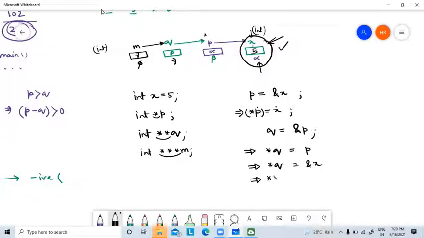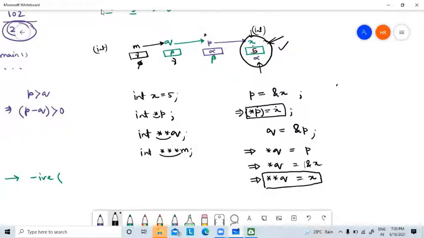So it becomes star q equal to star of ampersand x. So it becomes x. See, if I want to access x using q, then I need to apply star q to access x. If I want to access x using p, I need to apply star p to get x.